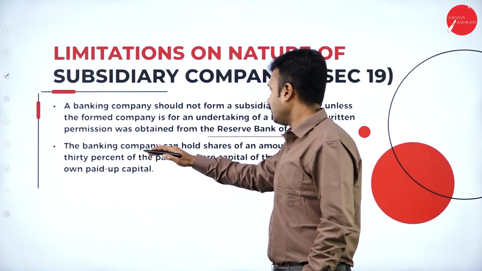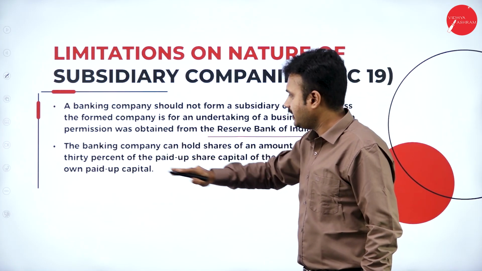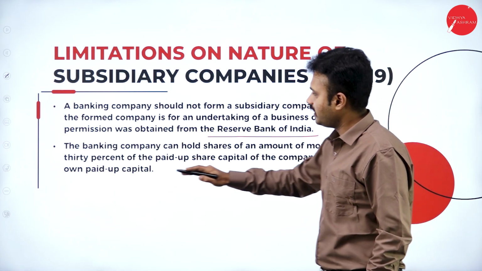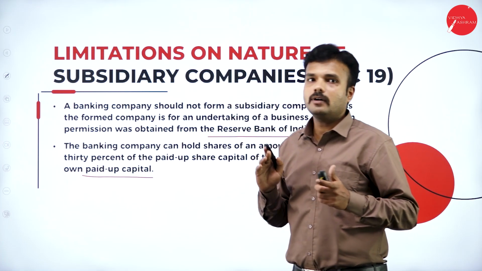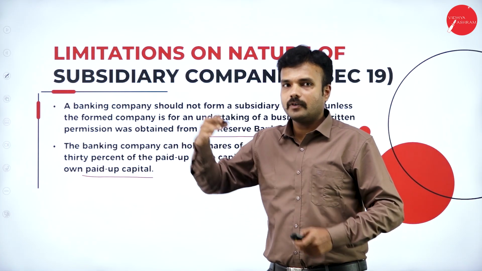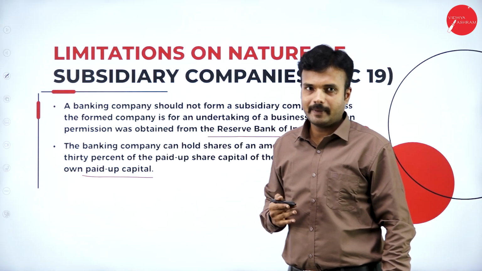And also, a banking company cannot hold shares of an amount of more than 30% of the paid up share capital of a company or its own paid up capital. Right? So a banking company has a right to hold 30% of the paid up capital of a particular branch. That means a head office is going to hold 30% of the paid up capital of a particular branch.